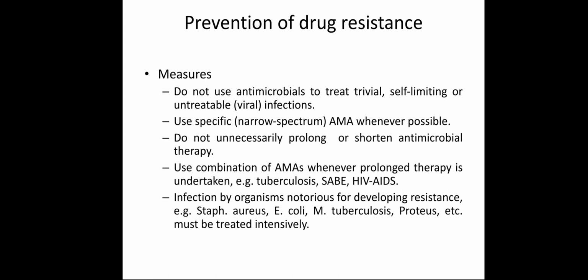The first three measures are the same as the measures for supra-infection, but two measures are new in drug resistance. What are they? Use a combination of antimicrobial agents whenever prolonged therapy is undertaken. For example, to treat tuberculosis, at a time we give 2 or 3 or 4 drugs. What is the benefit of prescribing 2 or 3 or 4 drugs at a time?